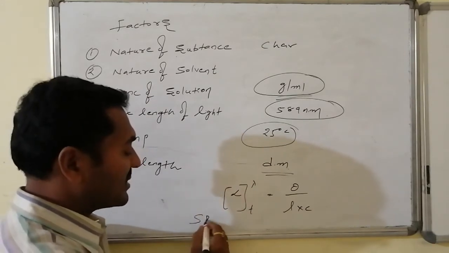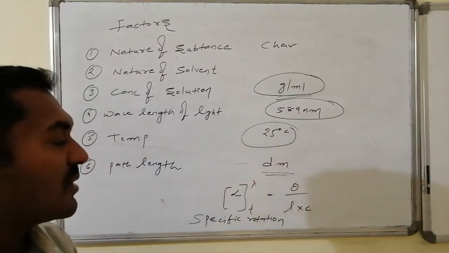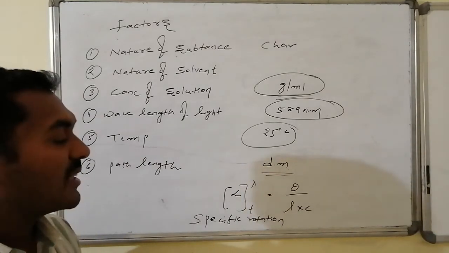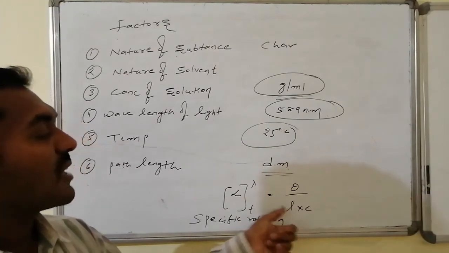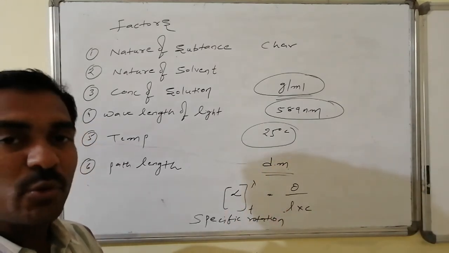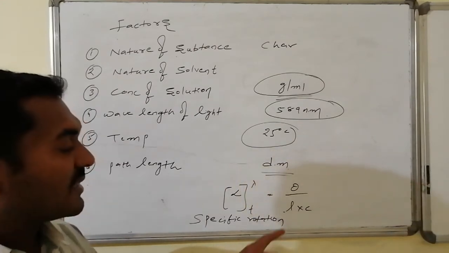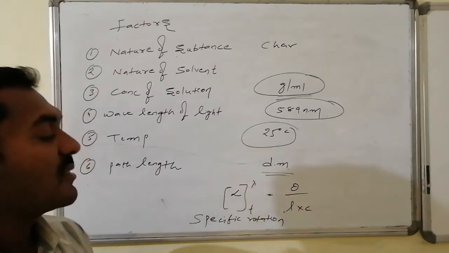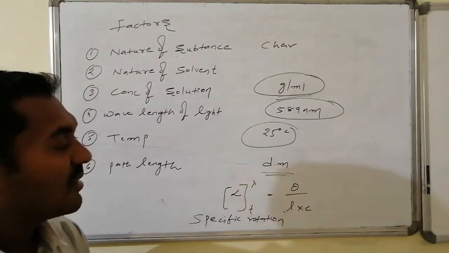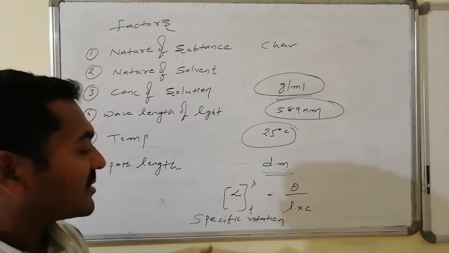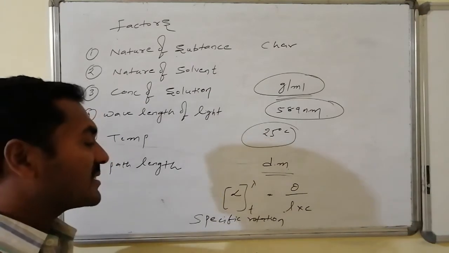This rotational value is said to be the specific rotation, and this specific rotation is constant for a material. The specific rotation will be equal to the observed rotation divided by L into C, where C is the concentration of the material, in grams per ml. L is the length of the cuvette, the path length of the transparent vessel in which it was measured, in decimeters. If I calculate the specific rotation from the observed rotation values, it always remains constant, and it is known as what?